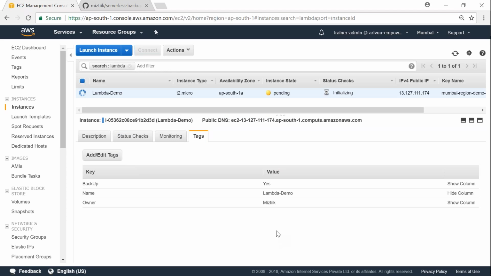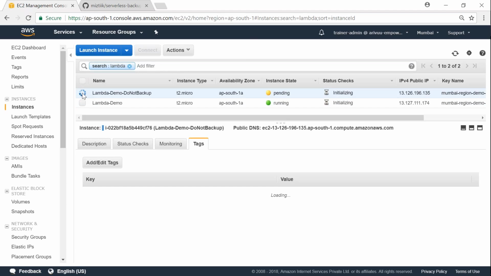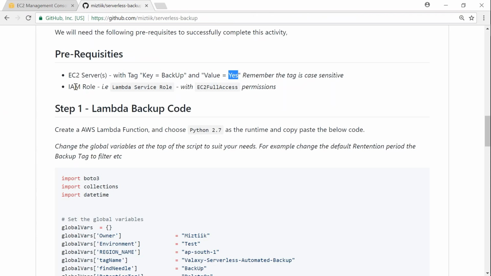What I'm going to do is start another server without this tag and see whether Lambda can differentiate and pick up only those servers with this backup tag and trigger that. So there are two servers now, one with the necessary tag, that is this one, and let me go ahead and select the other one, and if we go to the tag section, the backup tag is not there. So we have met the first prerequisite, and the next prerequisite is setting up a Lambda role.